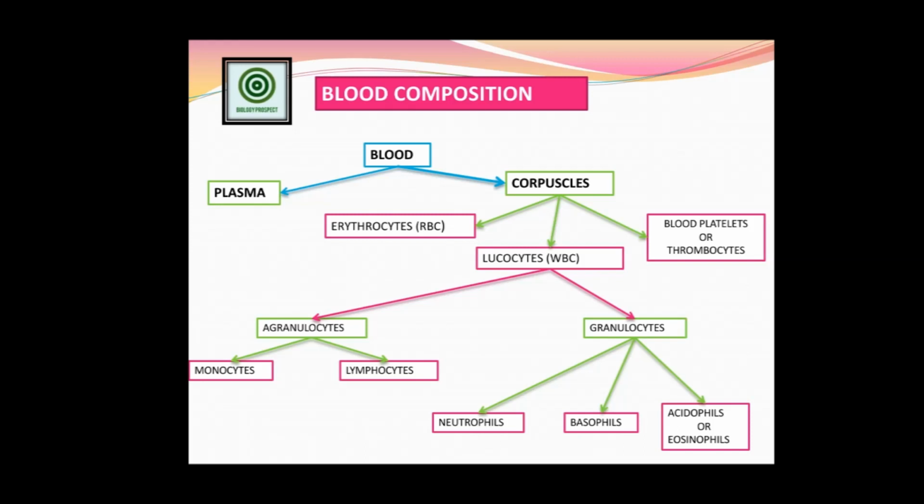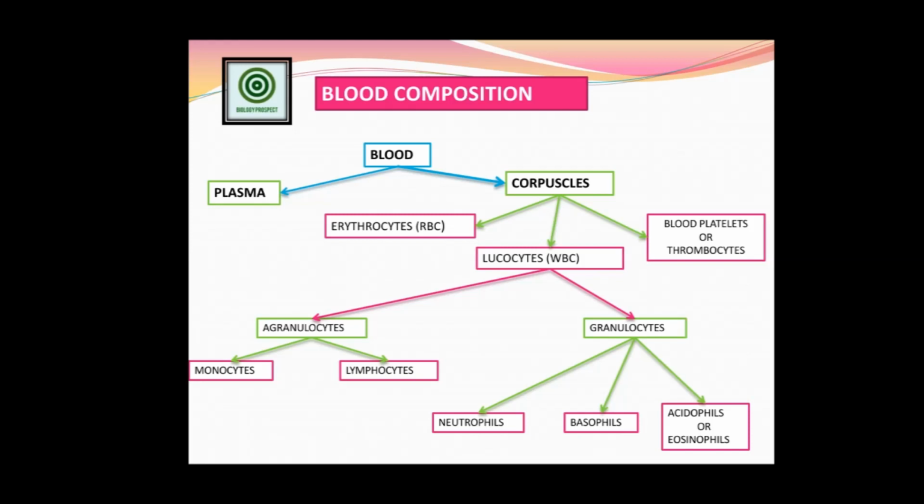An average human being has about 5.5 liters of blood in the body. That is, a normal adult human body consists of 5.5 liters of blood. Among these 5.5 liters, 50 to 60% of the blood is called plasma, which is the fluid part of the blood without cells. Maximum 90%, that is the water composition, is in the plasma part. And the second part of the blood is the corpuscles, or the cellular part of the blood.